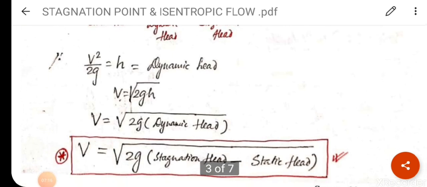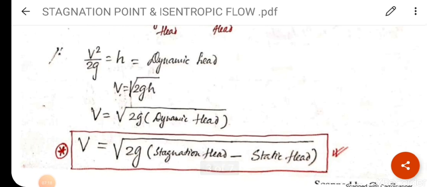We all know that V square upon 2g is equal to H, which is the dynamic head. Clear? So we can write V is equal to under root 2gH.